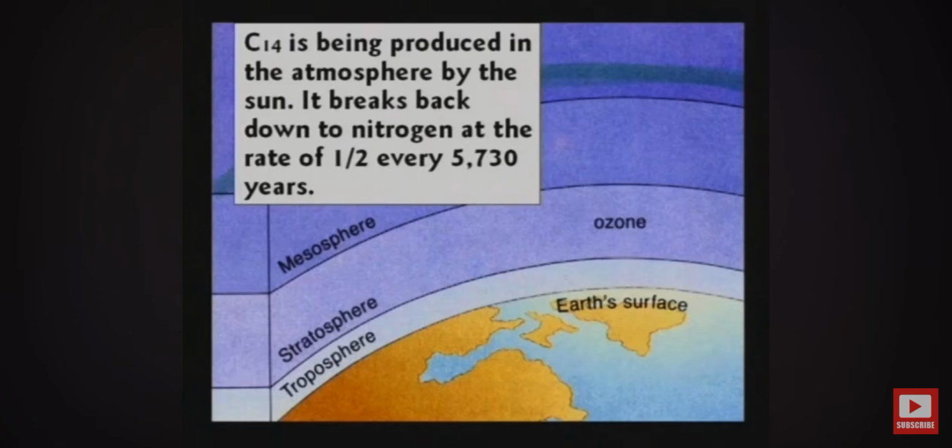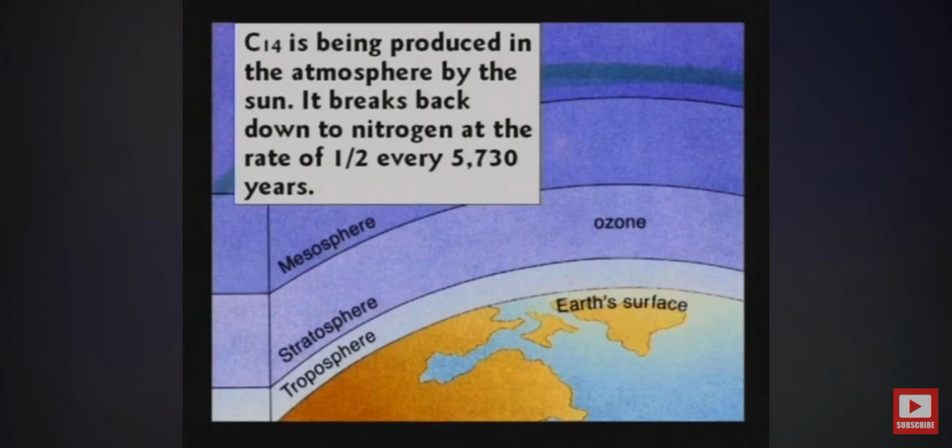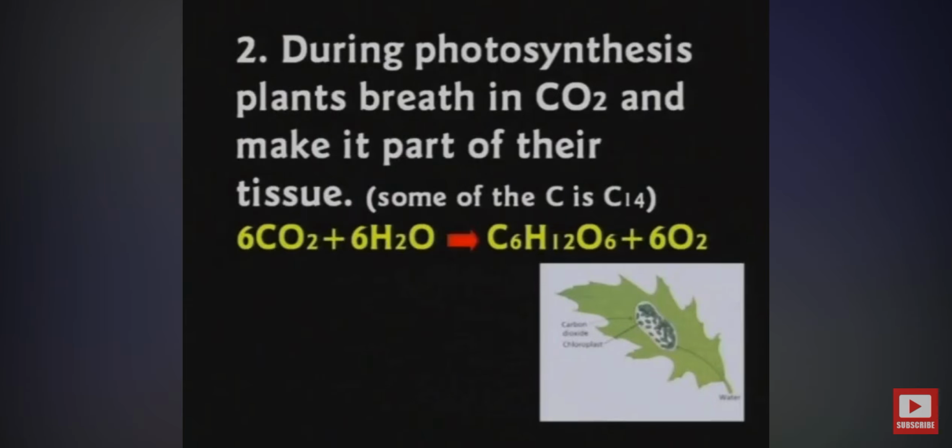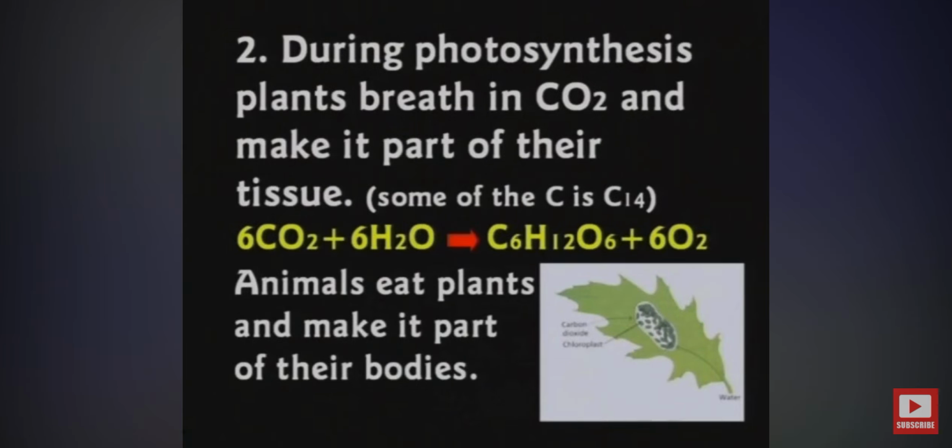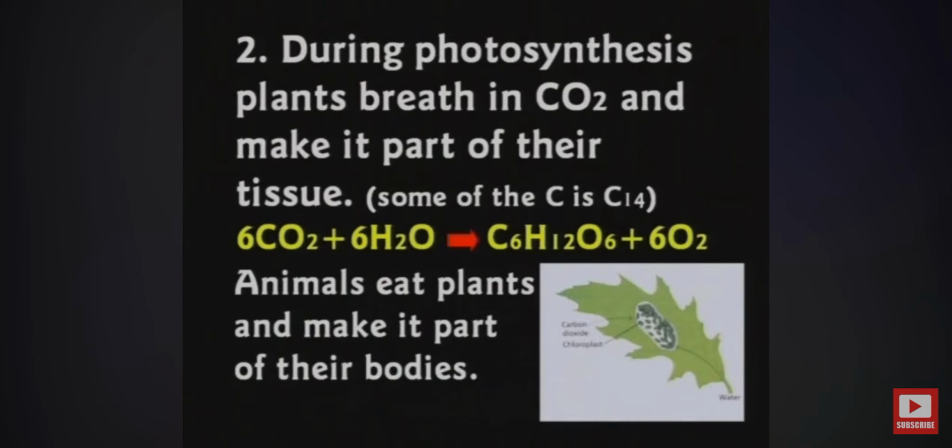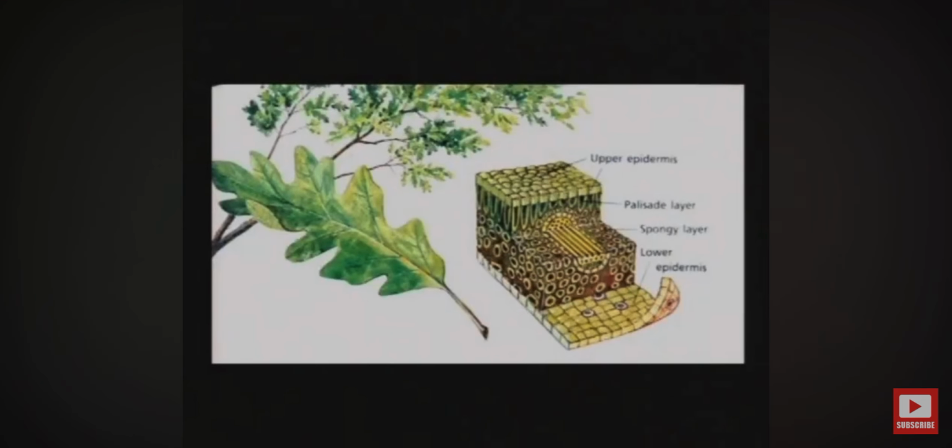But during photosynthesis, plants are breathing in CO2, and so the animals eat the plants and make it part of their body. So you and I probably have carbon-14 in us because at some time in your life, you have either eaten plants or you've eaten animals that have eaten plants. That's about all there is, okay? So these plants are absorbing things out of the atmosphere. They're absorbing the carbon-14. It becomes part of their tissue.